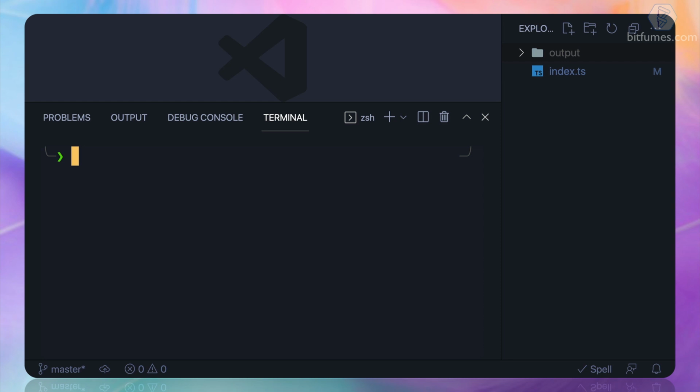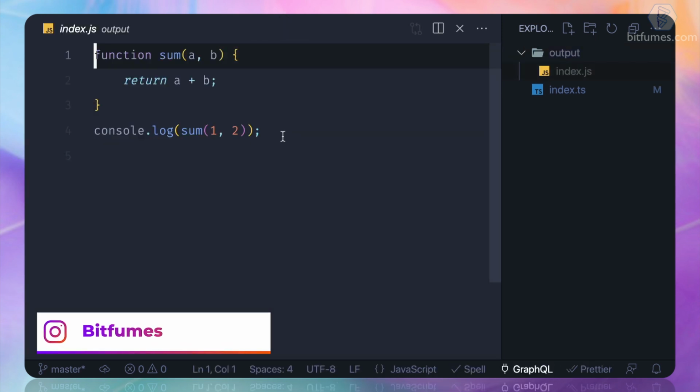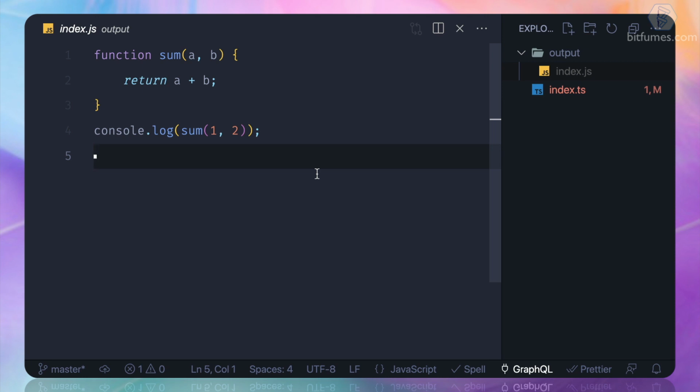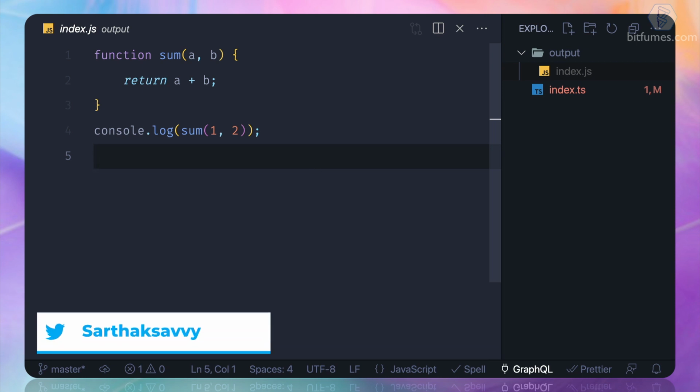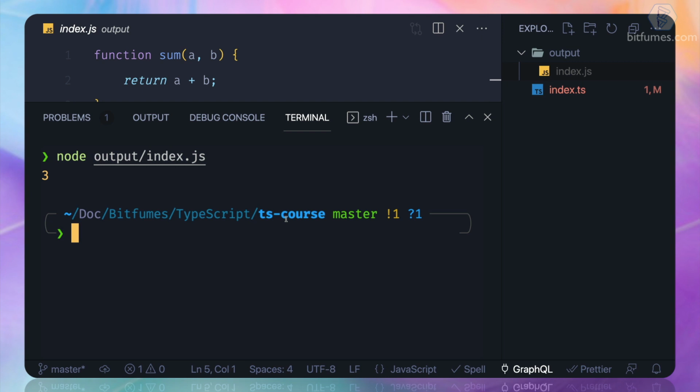Now let's use node, go to the output and run index.js, this time JS, JavaScript, not TypeScript. And you can see we have this 3 which is coming because we have the function here. Amazing thing. So that's why TypeScript is super cool. And let's now move to the next topic to understand the various concepts of TypeScript.